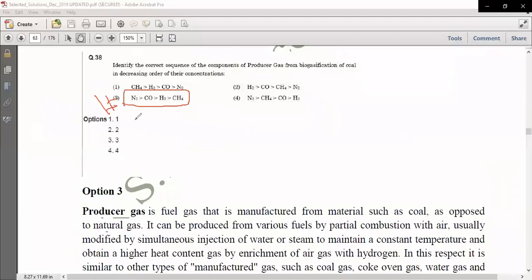Is it clear to everyone? Anyone having any doubt there? Okay. Rest details have been provided here. You can go through them.